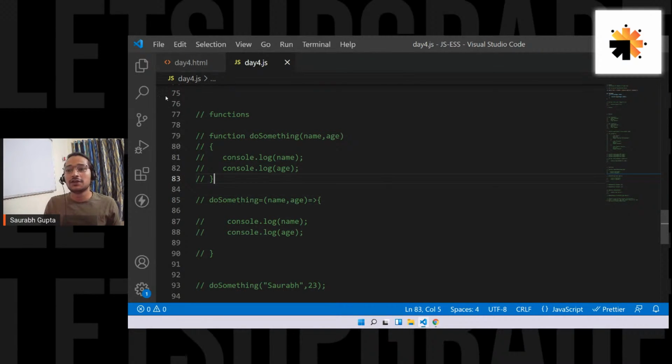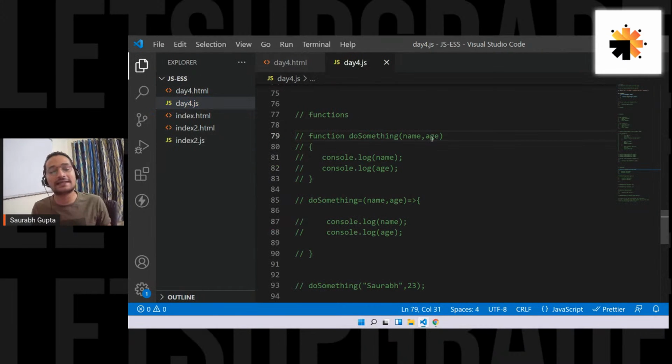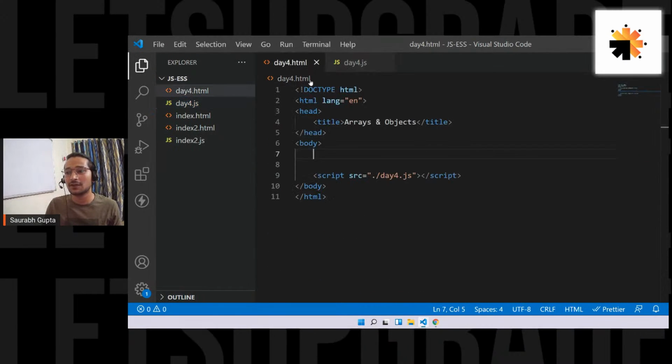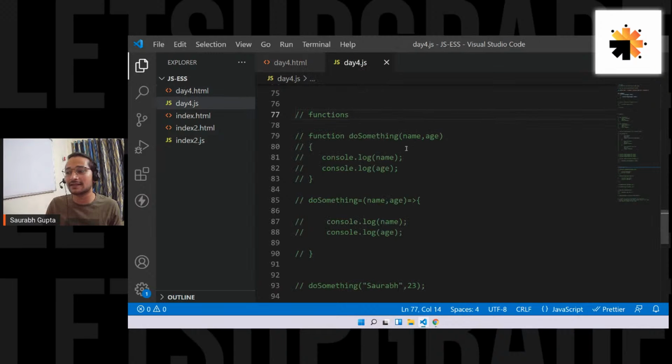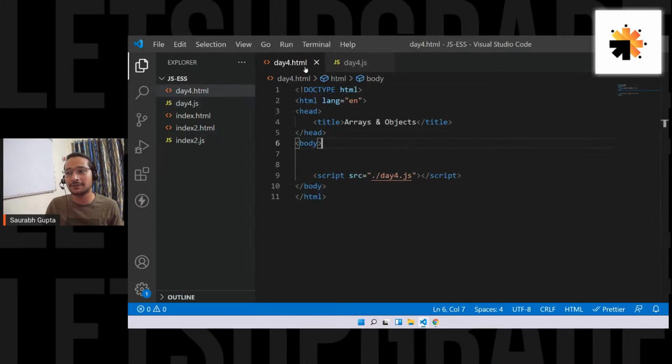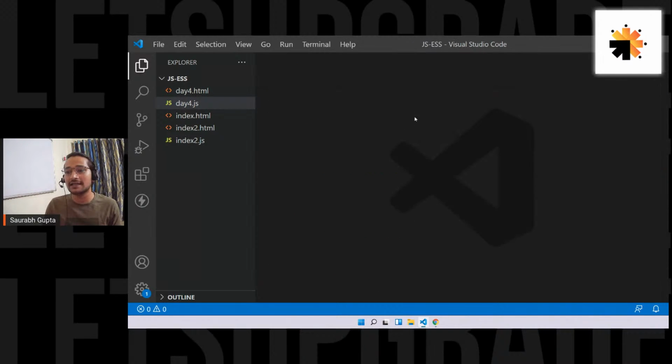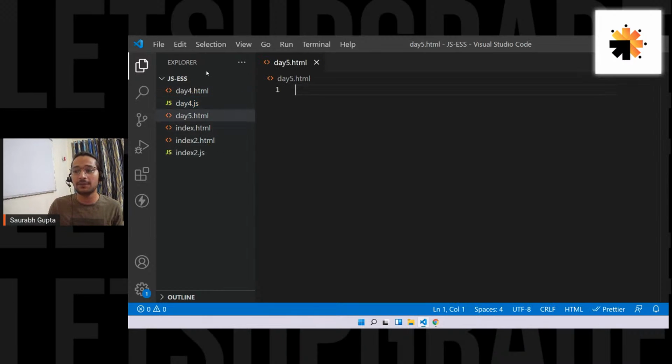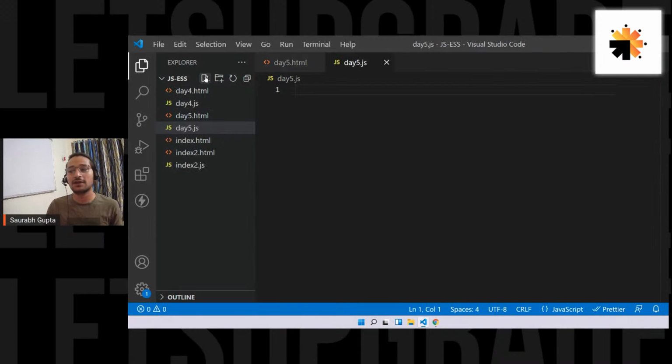Okay, guys? Then without using any more time, let's start with today's session. I hope everyone has completed the assignment. If you have, please submit it. Let me close these files and let's create a new file for today, day5.html, and then one more file which I'll call day5.js. Okay, so let's set up the basic things.